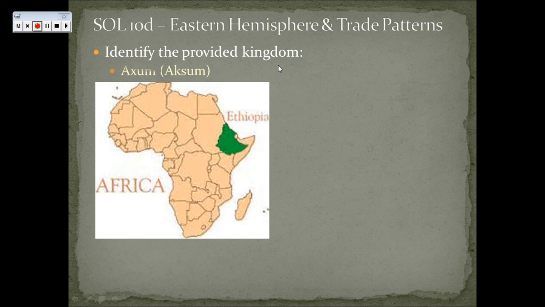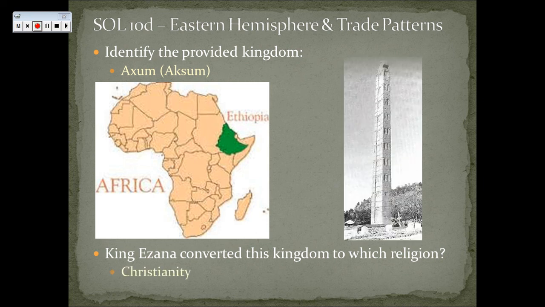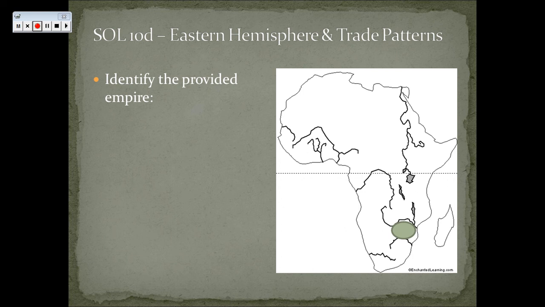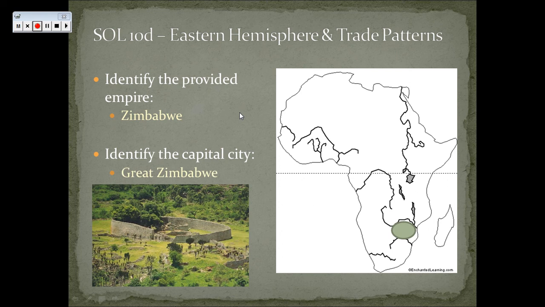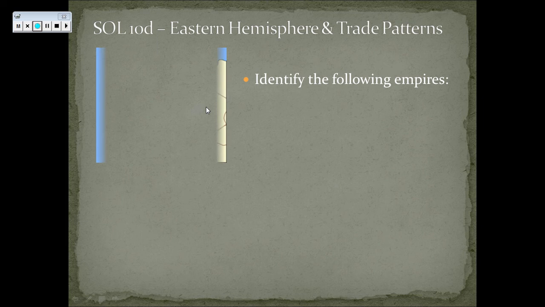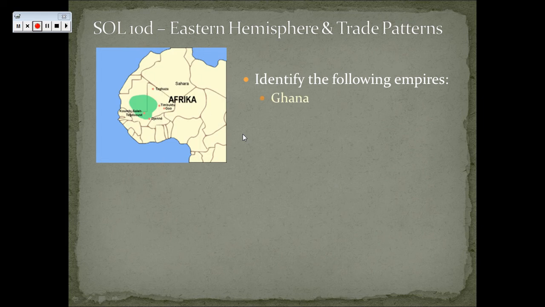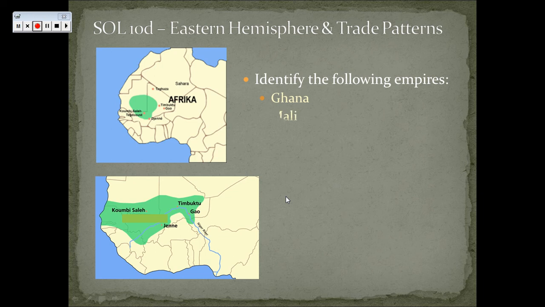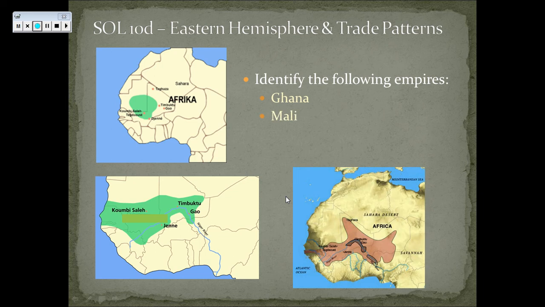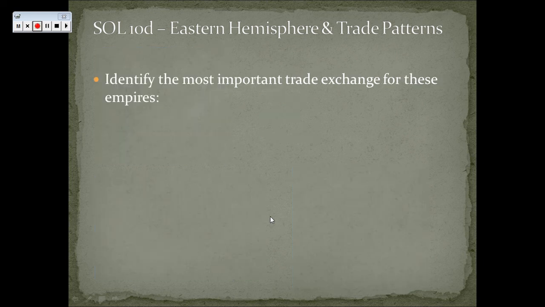Alright, following kingdom, Axum. You'll see it spelled both ways. King Ezana converted this kingdom to Christianity. Following empire there is Zimbabwe, located between the Zambezi and Limpopo rivers, the capital city is known as Great Zimbabwe. And our following empire here is going to be Ghana. The second one, Mali, a little bit larger, same area. And the third one here, Songhai. Again, a little bit larger. Again, the idea being that we are along the Niger River in West Africa, near Timbuktu.